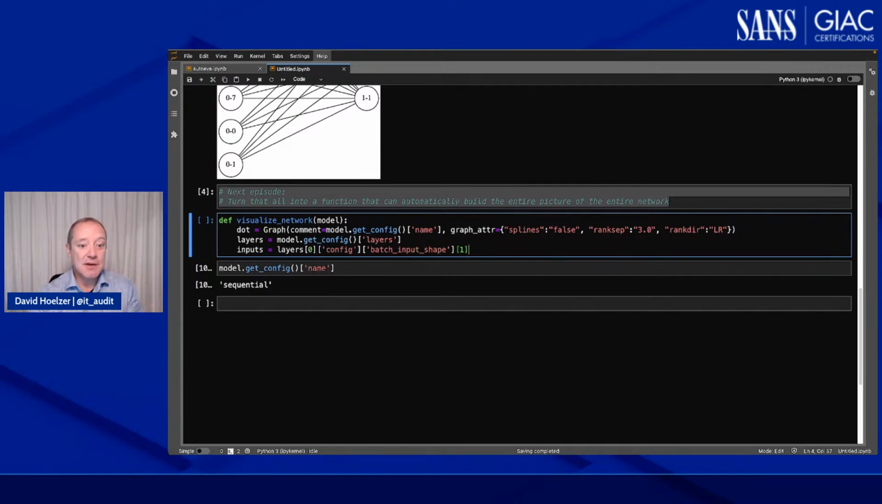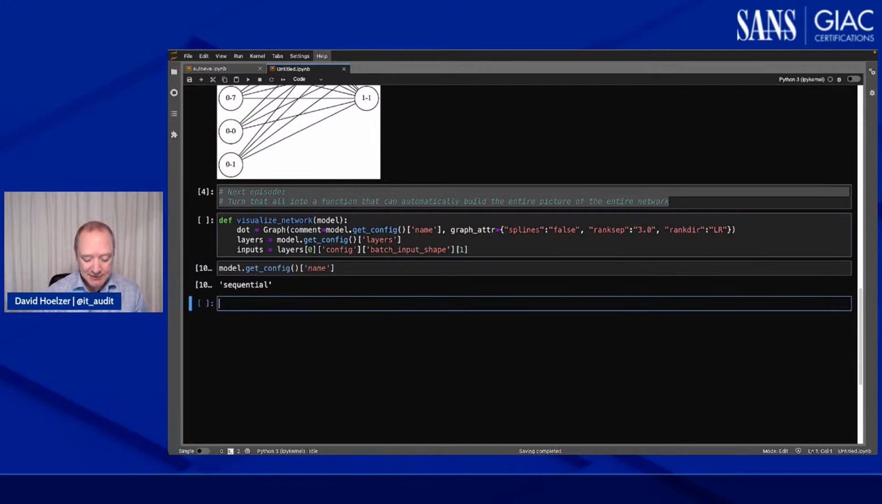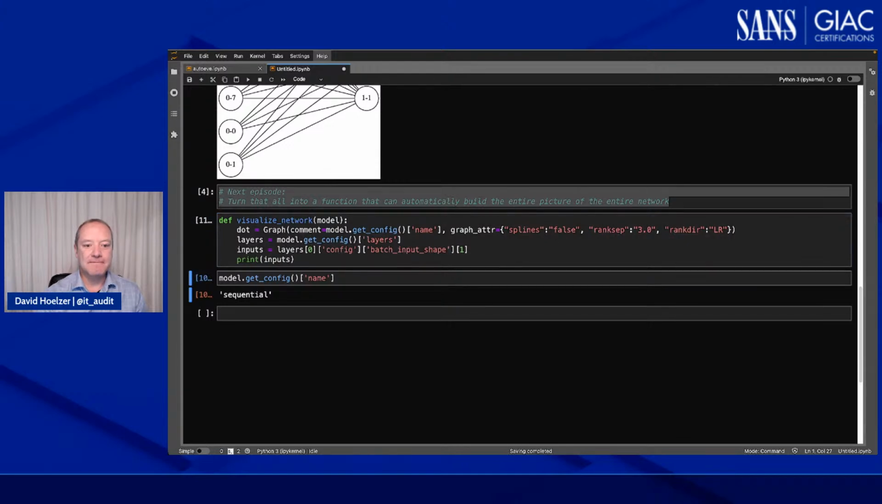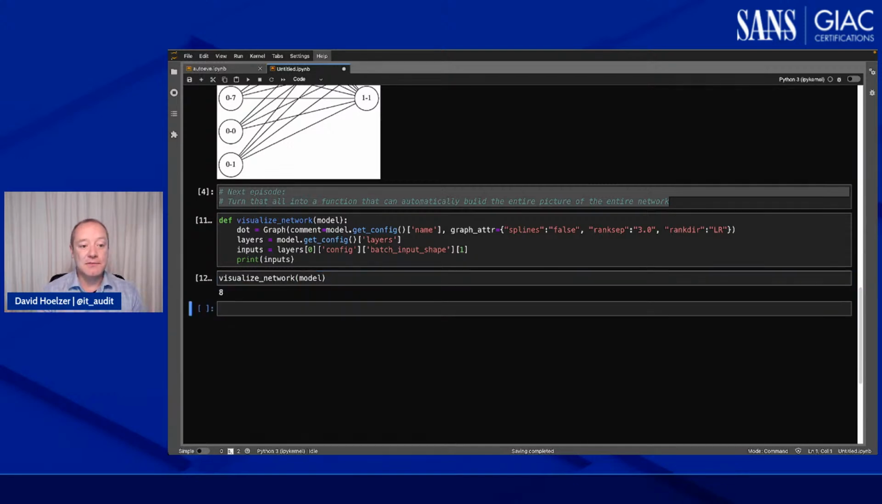So in this case, the number of inputs I have, that should be found in, and let's just verify that, that should be found in, if I say that layers equals model.getConfig layers. Actually, why am I doing that? Let me do it this way. Let me just add into this print inputs, and down here, let me just call that function. That's a much easier way to go. Visualize network. Oops, no, visualize network. There we go. And I'll just pass in our model. It doesn't do anything with it yet, but there we go. So that works. So there's our input layer.